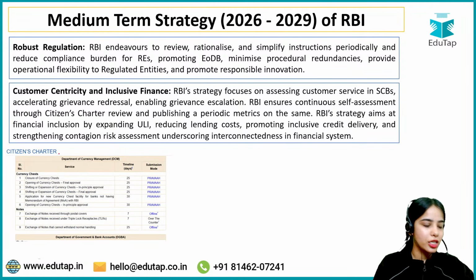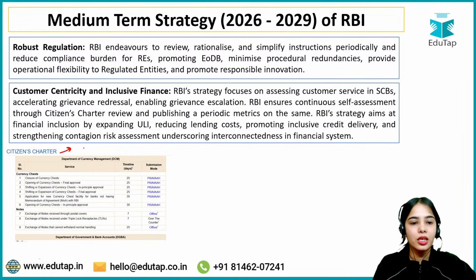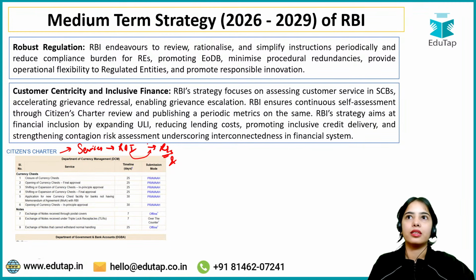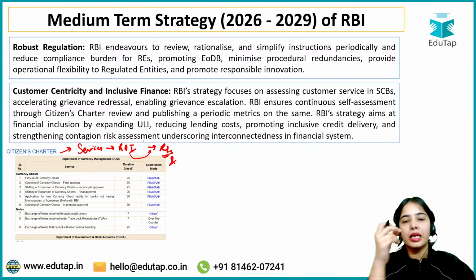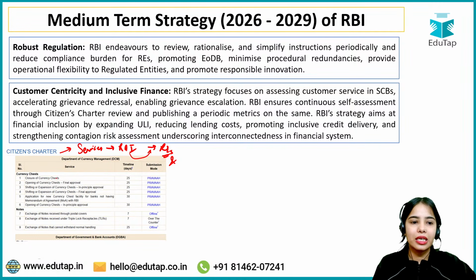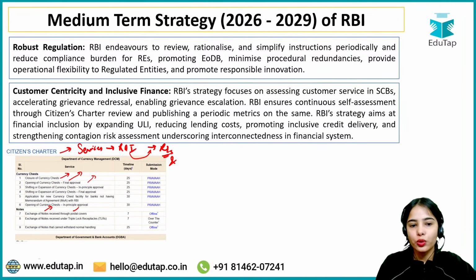See, the citizen charter basically consists of the services that RBI provides to the regulated entities and the citizens. The Reserve Bank of India is providing services such as the closure or opening of a currency chest, the final approvals, the shifting or expansion of a currency chest, and exchange of notes received through postal covers. So RBI is providing various services, right?